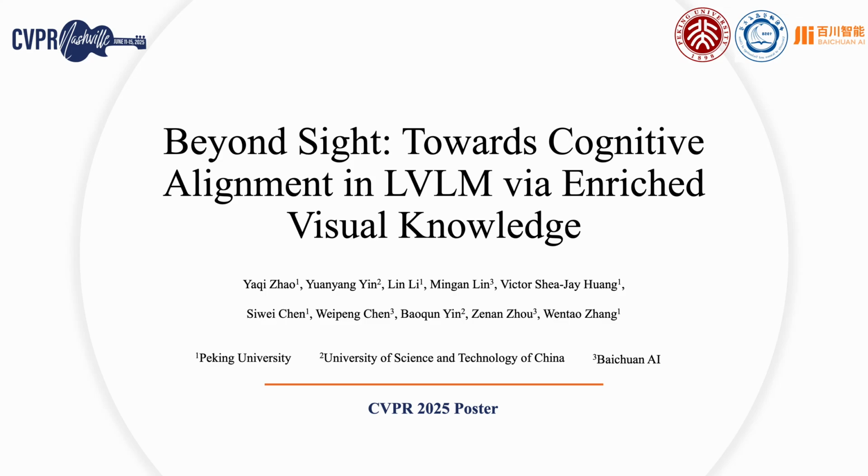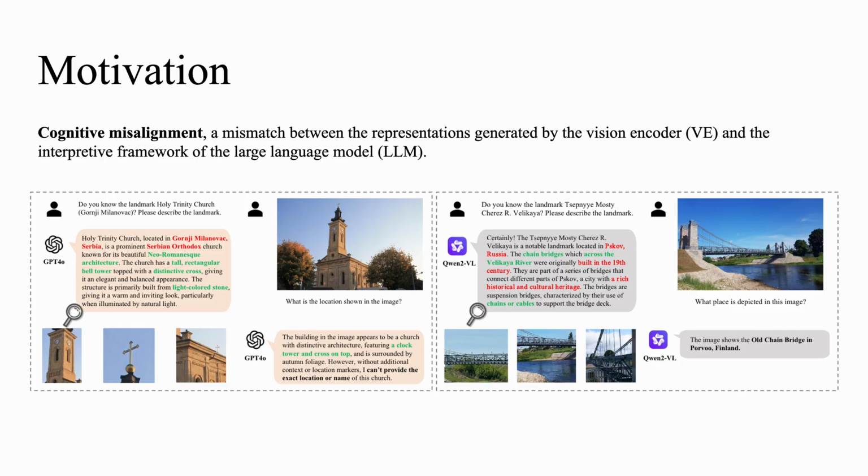We'll present our work, Beyond Sight: Towards Cognitive Alignment in Large Vision Language Models via Enriched Visual Knowledge. As shown in the figure, even advanced models like GPT-4o and LVL fail to identify well-known landmarks from images, despite accurately describing them when provided with text-only prompts. We call this gap cognitive misalignment. The vision encoder speaks a dialect the language model does not fully understand.